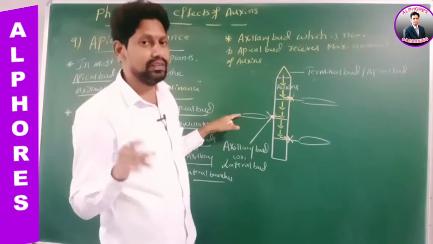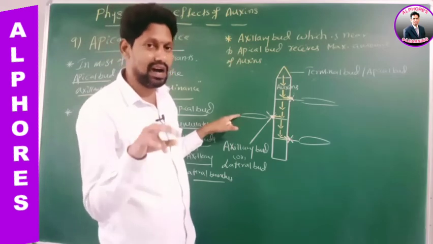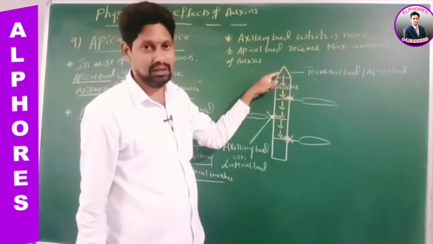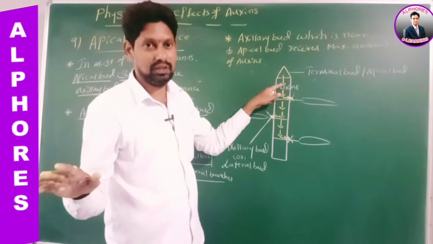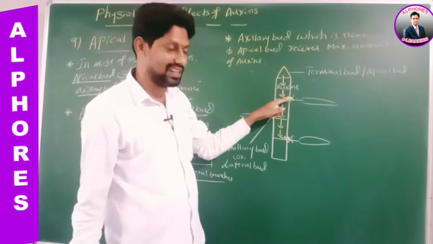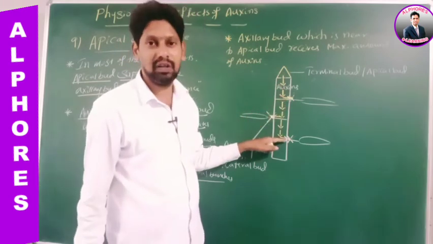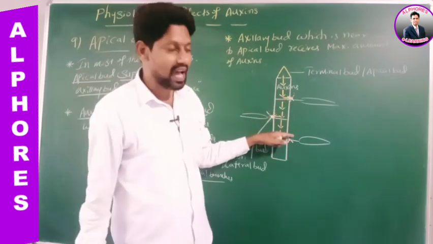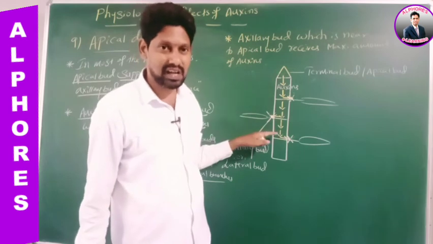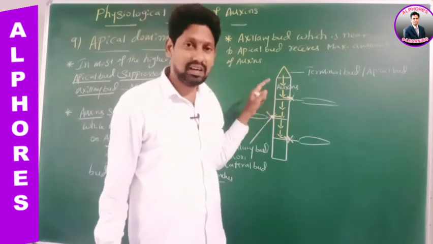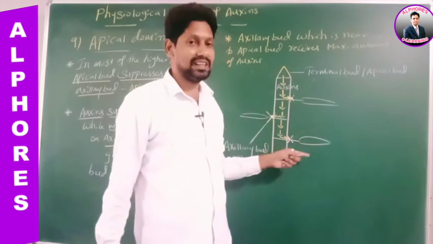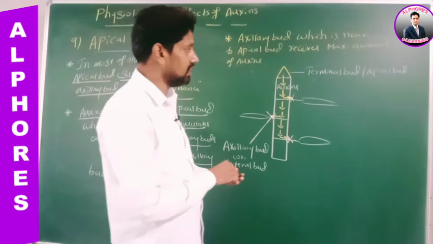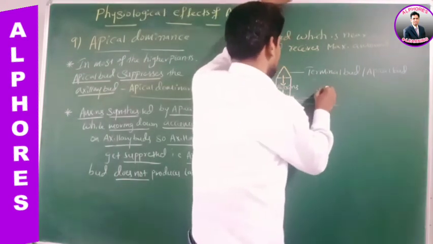Is it okay? Therefore, in the gardens, the gardener cuts the tips, meaning removing the apical bud. So there is no supply of auxin. No supply of auxin means the axillary buds are not receiving the auxin now. So the axillary buds become active. It means they produce lateral branches. As they produce lateral branches, the plant gets a bushy appearance. Is it okay? Right?